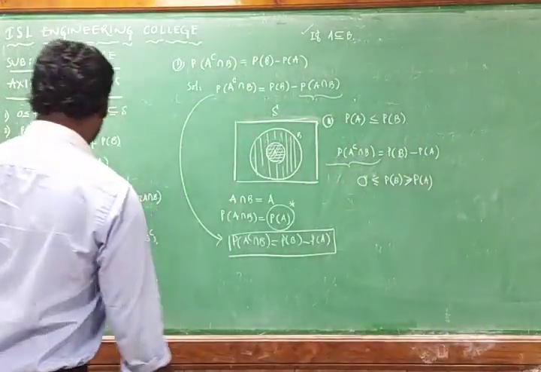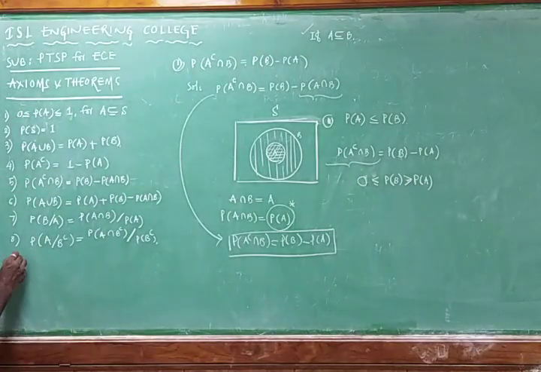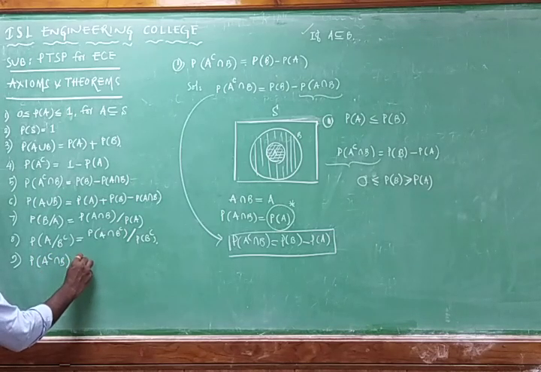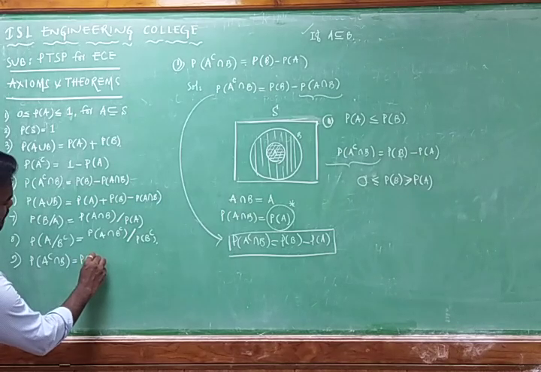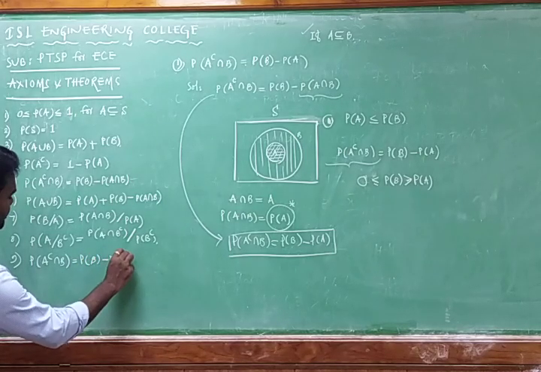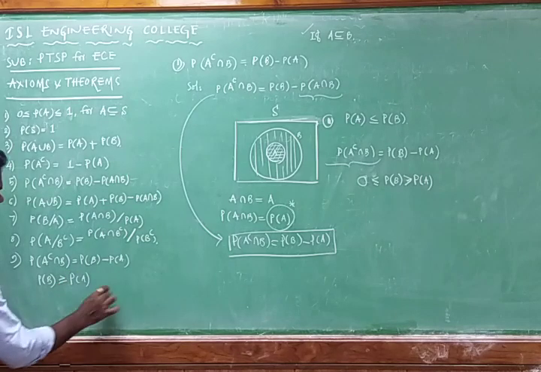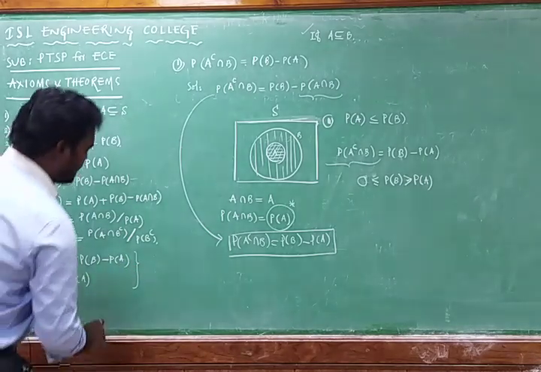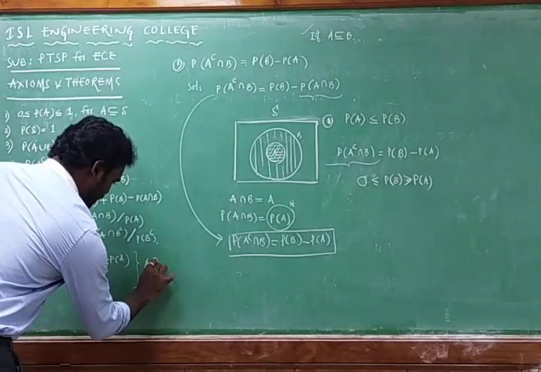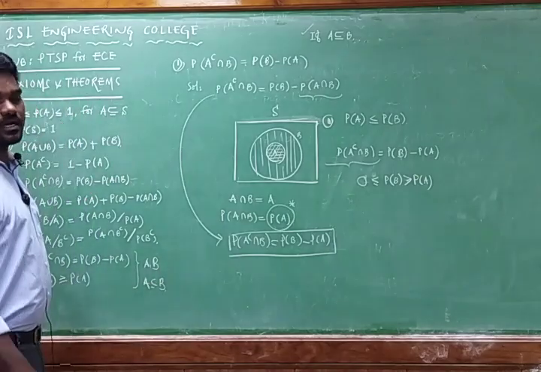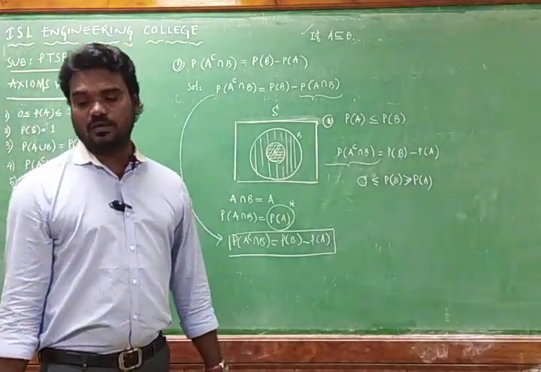So the next important theorem I can list out here: probability of A complement intersection B is equal to probability of B minus probability of A, that is the first one. In the second one, probability of B must be greater than or equal to probability of A. In these two cases, the condition is that A and B are events where A is a subset of B. Like this you can prove this one.